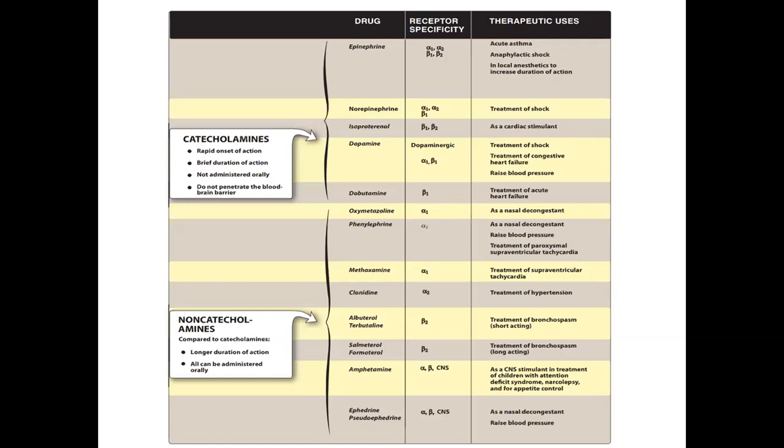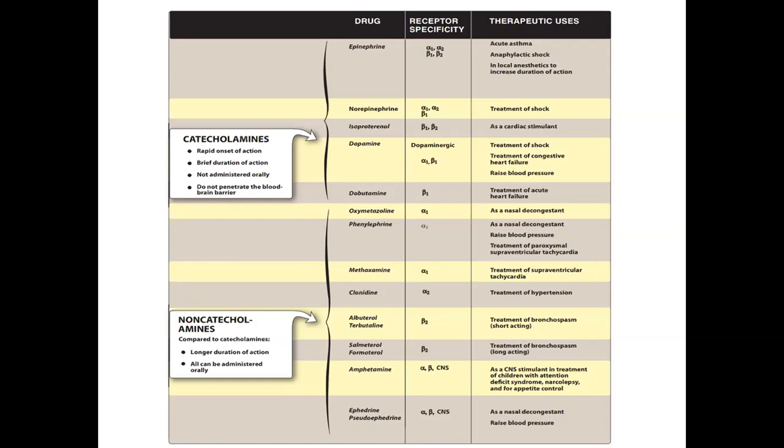Ephedrine acts on alpha 1, alpha 2, beta 1, and beta 2 receptors. The therapeutic uses are acute asthma and anaphylactic shock. It is also used with local anesthetics to increase the duration of anesthetic action. It acts through the alpha 1, alpha 2, beta 1, and beta 2 receptors.